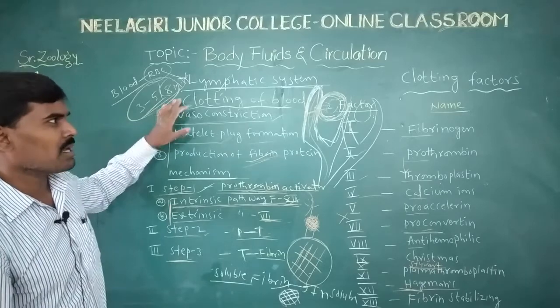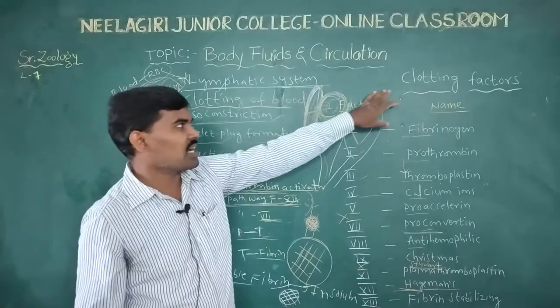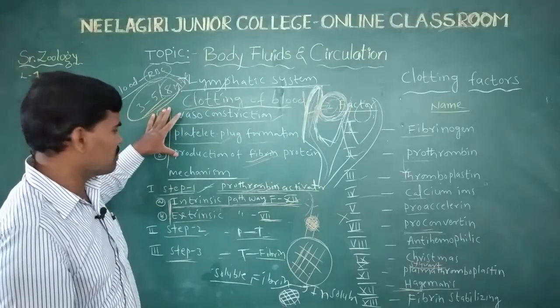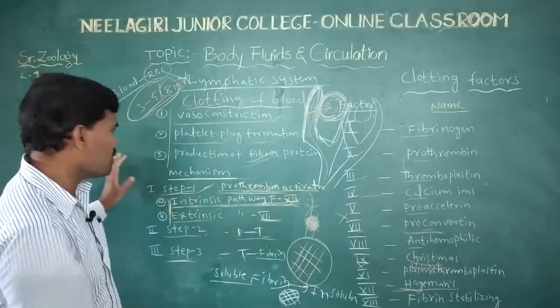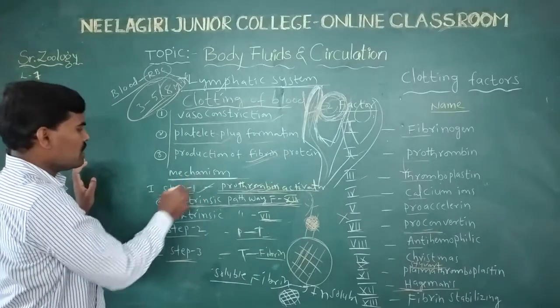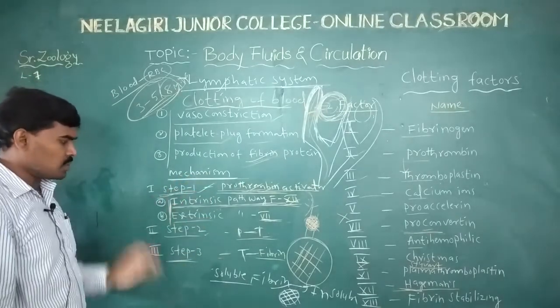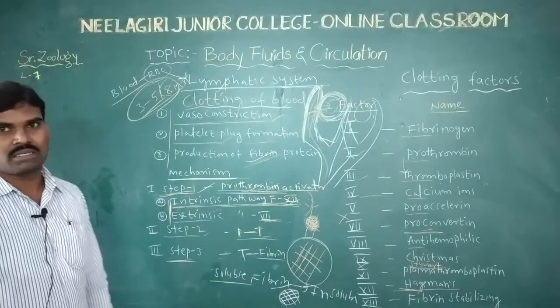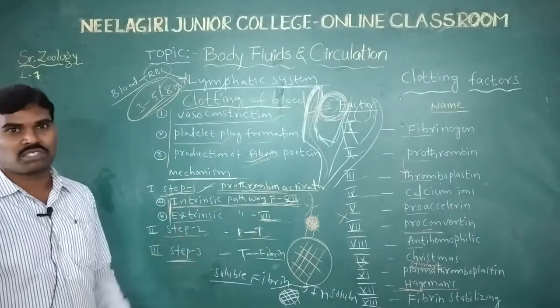The clotting of blood, the clotting factors. In the mechanism of blood clotting there are three steps: step 1, step 2, step 3. This is regarding the clotting of blood. The next class will be the continuation, in the next session.